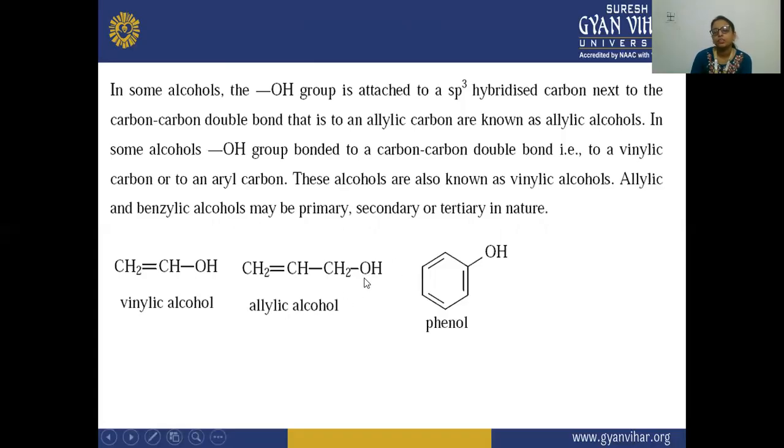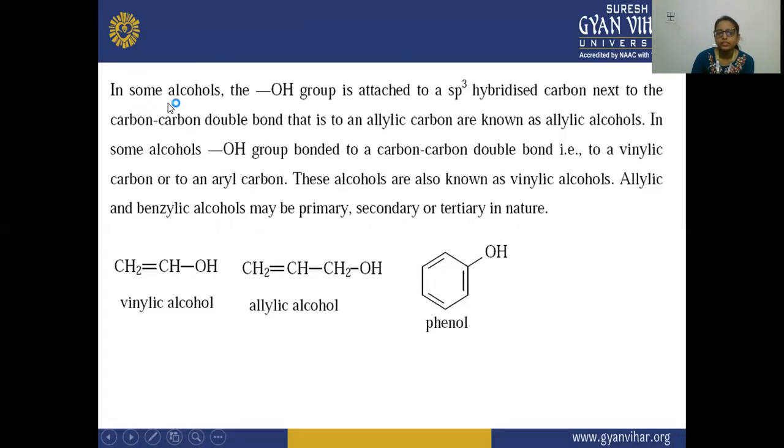Means here when in this alcohol, this OH is attached to a carbon atom, and this carbon is your sp3 hybridized. And this sp3 hybridized carbon is attached to this carbon, which is attached to the next carbon with a double bond. So this is known as allylic alcohol.